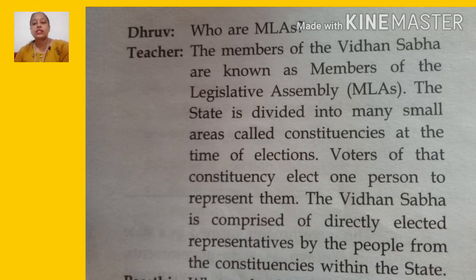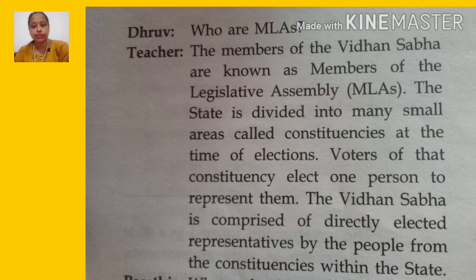The state is divided into many small areas. Again, I am repeating, children: the state is divided into many small areas, and those small areas of the state are known as constituencies.